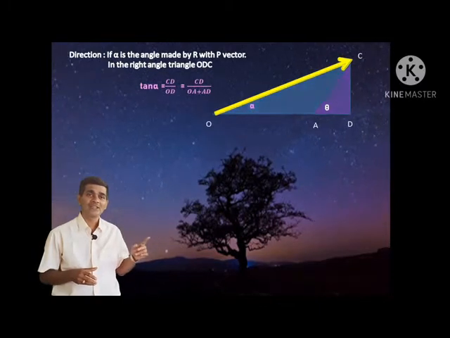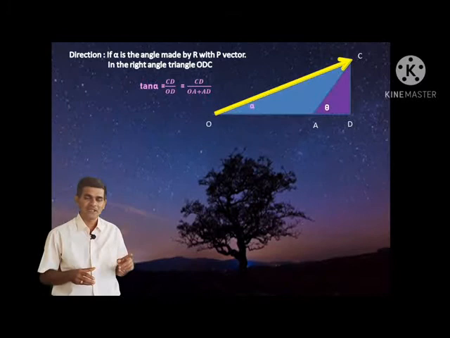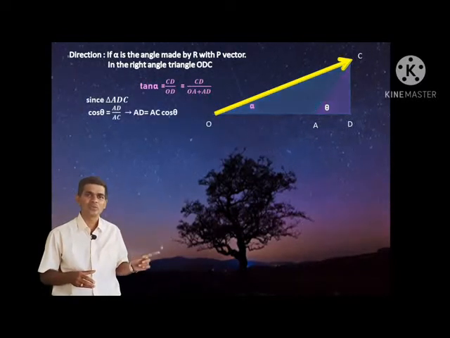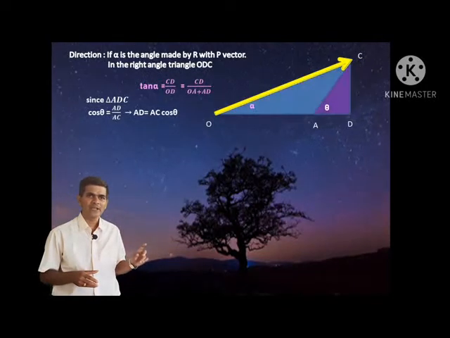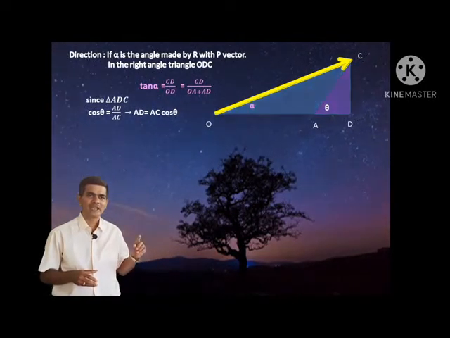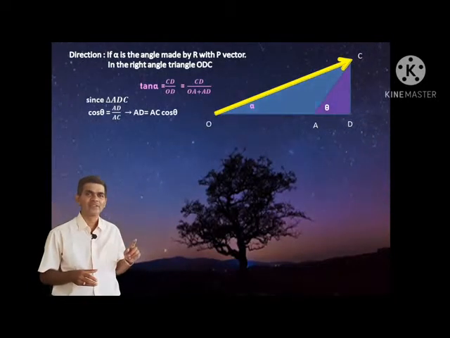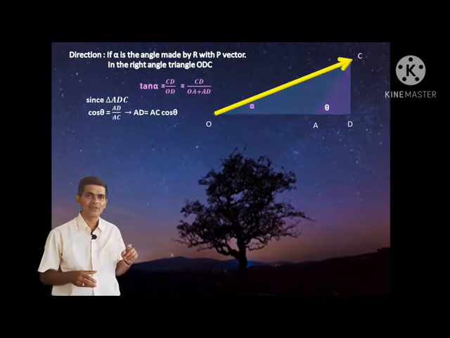I'll write CD as it is, but OD I'll rewrite as OA plus AD. As in the figure, OD is equal to OA plus AD. Then again I'll rewrite this equation by using a small triangle ADC, which has angle theta.